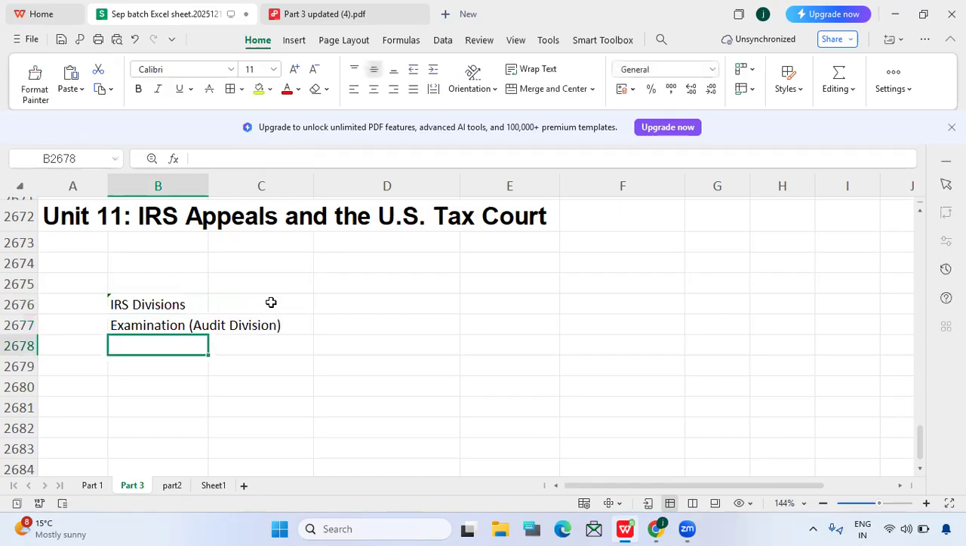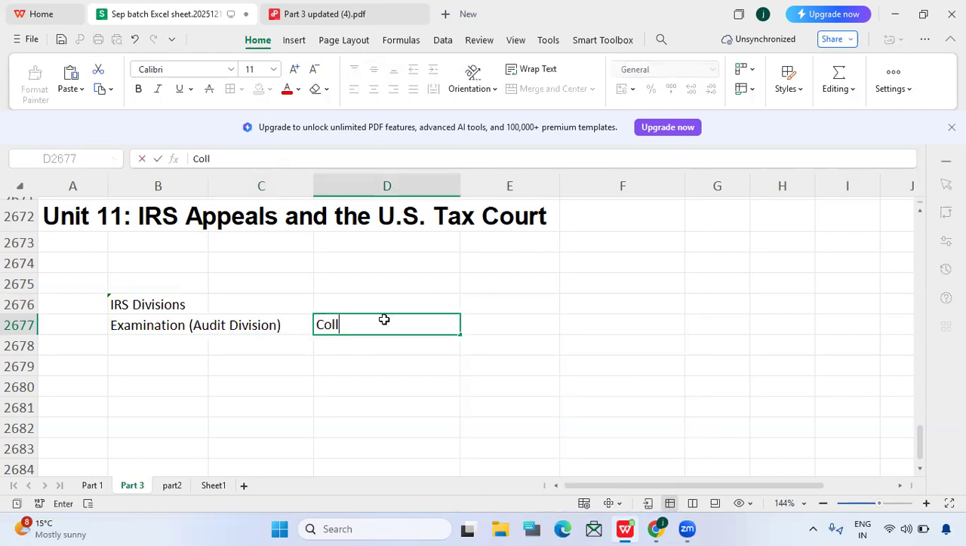So what will this audit division do? Whenever the IRS feels that there is something suspicious on the tax return, they will send an audit notice, review the tax return, and determine whether the tax reported is correct or not. That is what the examination department or audit division will do. And we have one more division, which is the collection division.